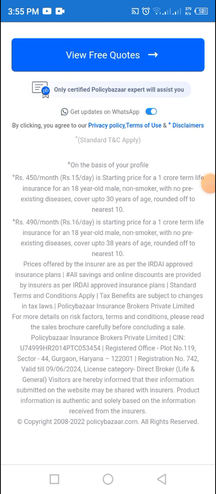For more details on risk factors, terms and conditions, please read the sales brochure carefully before concluding a sale. Policy Bazaar Insurance Brokers Private Limited's CIN number is U74999 2014 PTC 053454. You can see their registered office address here.